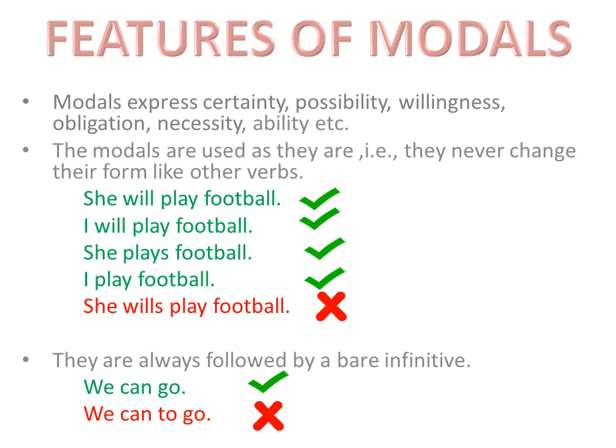Okay. Third feature is they are always followed by a bare infinitive. Bare infinitive means with the first form of verb we will not use to after the modal verb. We can go is correct, but we can to go is absolutely wrong. We will use the base form of verb, the first form of verb after the modal verb, the first form of the principal or main verb. And before that first form, we will not write to. That would be incorrect. Okay.